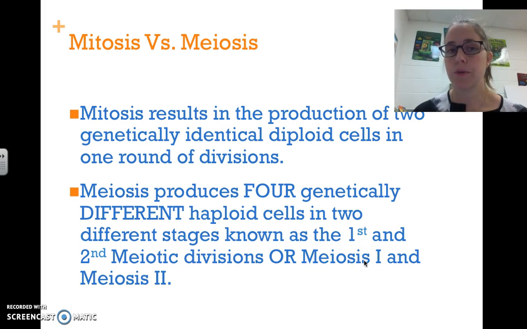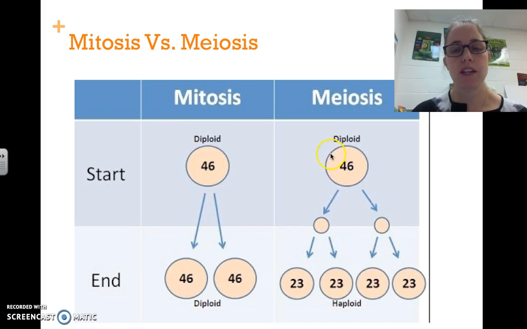So here's the difference between mitosis and meiosis. In mitosis, we start with a diploid cell that has 46 chromosomes, and we go through one division, and both ending cells have 46 chromosomes. Notice how there's only one set of arrows. In meiosis, we start with a diploid cell, but it goes through one division, two divisions. Notice how there are two sets of arrows, and the ending result is four haploid cells, and these are all genetically different. These guys are all genetically the same.